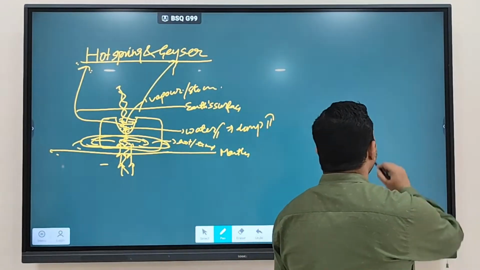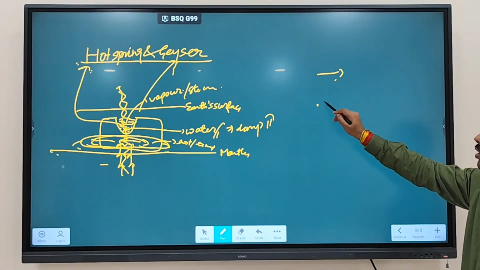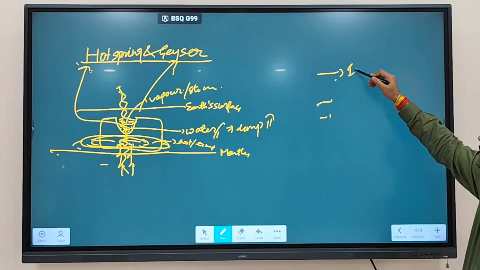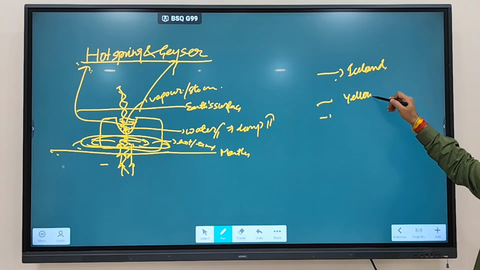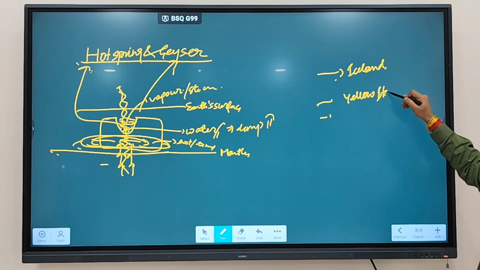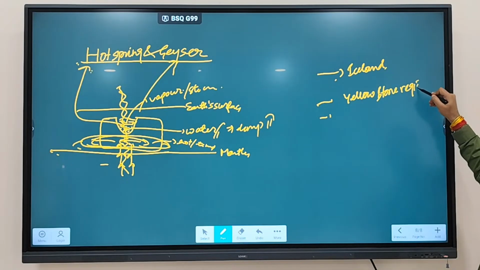So some of the important regions where you will find hot springs or geysers are Iceland and the Yellowstone region of USA.